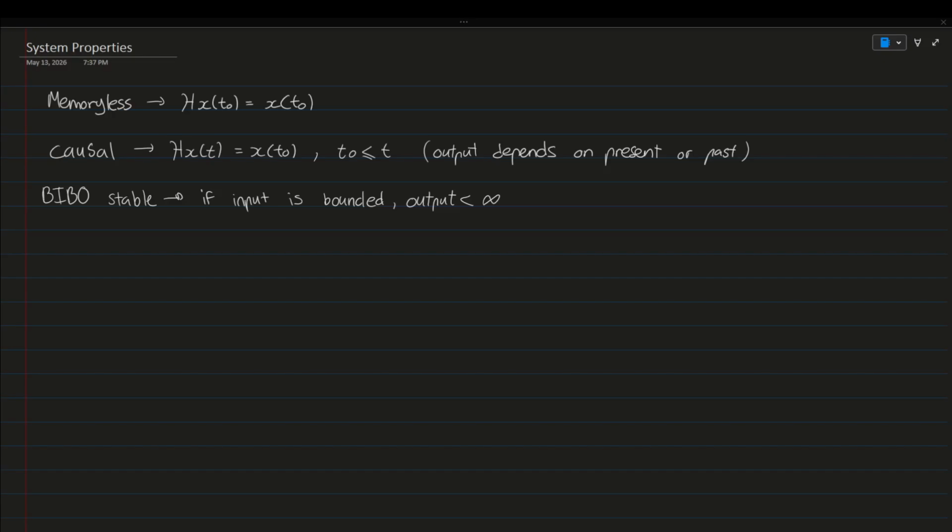Hello everyone. Today we're going to talk about system properties in signals and systems. The three properties that we're going to look at today are memoryless, causal, and BIBO stable.